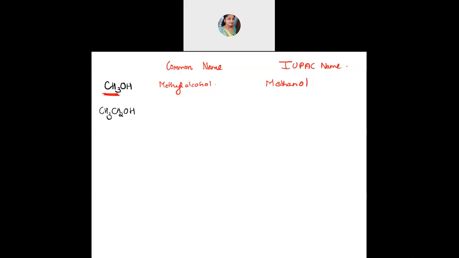Need not type. Yes, correct. Yes, ethyl alcohol. Two carbon, no? So it's ethyl alcohol. Everyone is getting the same answer? Yes, ethyl alcohol. And what will be the IUPAC name? Two carbon is there, so 1 and 2. Two carbon is ethane, so it's ethanol. Yes, very good. Correct. Ethanol.